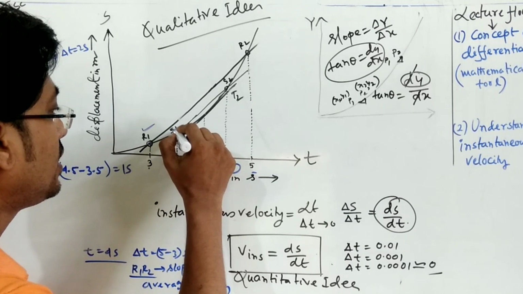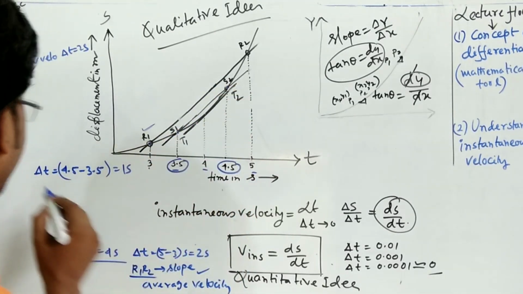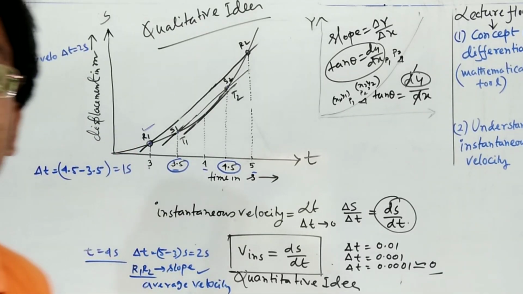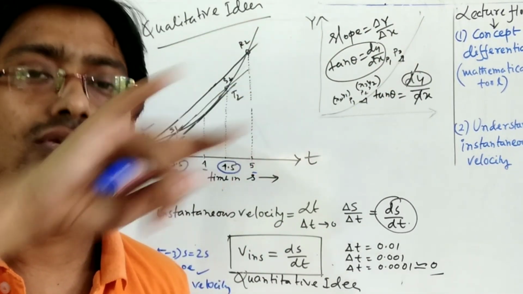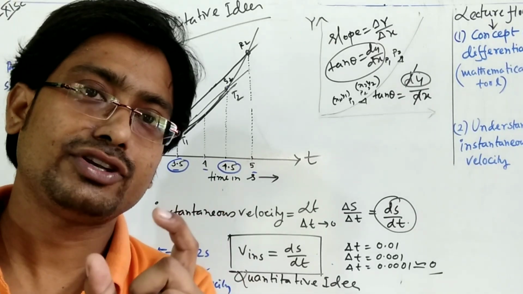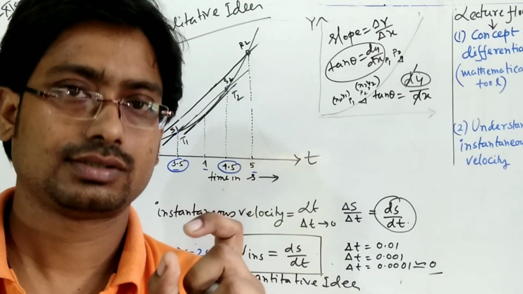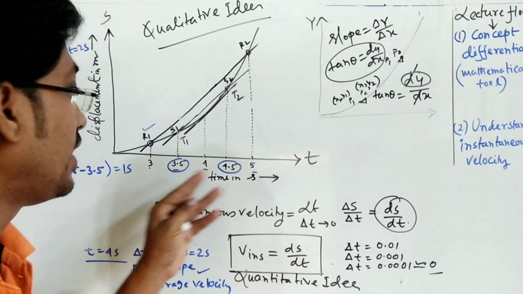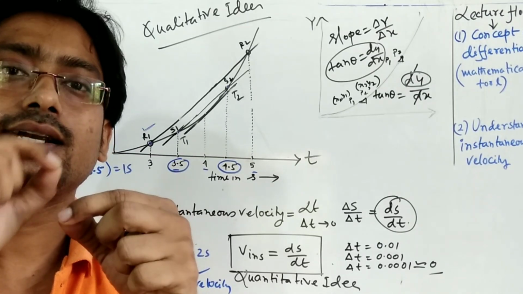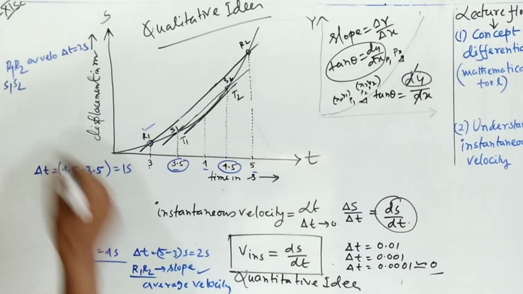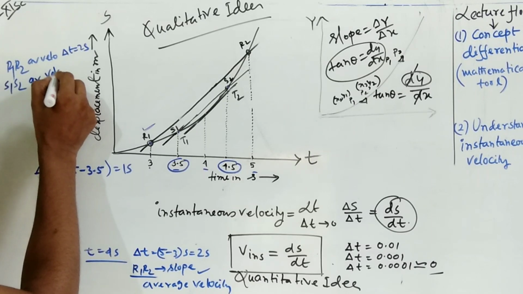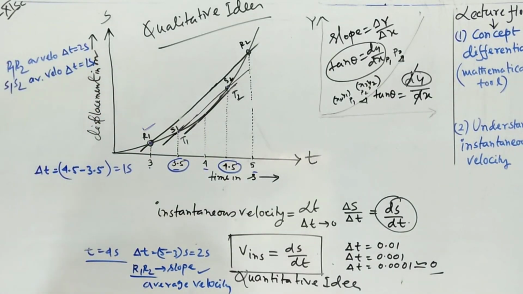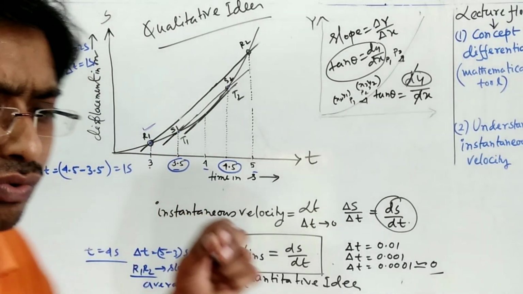You can see this is S1 and this is S2, and what does the line S1S2 signify? The slope of S1S2 will give you the average velocity over the time interval of 1 second, from 3.5 to 4.5. So S1S2 is also an average velocity, at the time interval delta t equal to 1 second. And what will happen if the points come closer to each other?